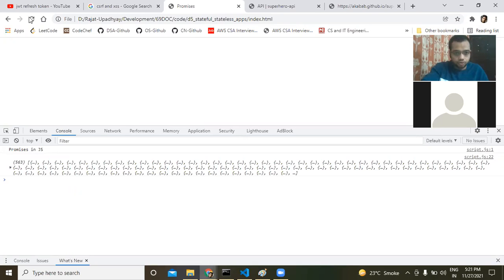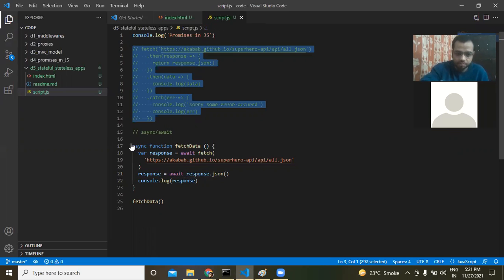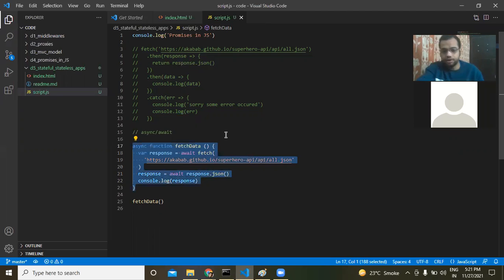Okay. So what we are doing is the same thing. Response equals await fetch data, then we are going to JSONify it, and then we are going to console log it. Okay. So these are just two ways of doing the same thing, this way and this way. Whichever you would like, you can use it, right? I prefer doing it this way.